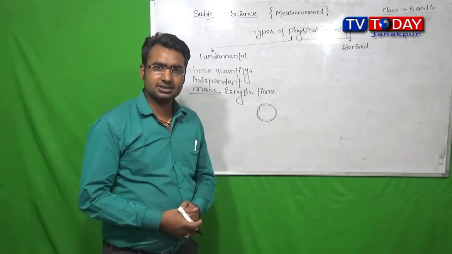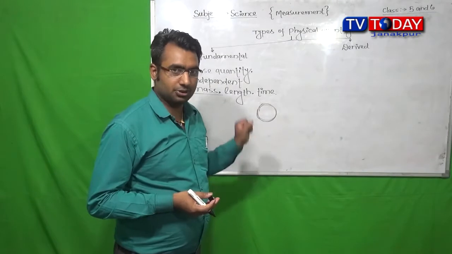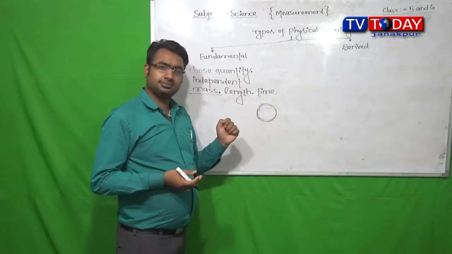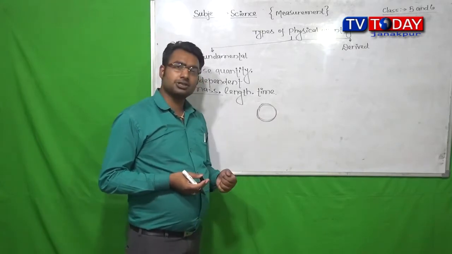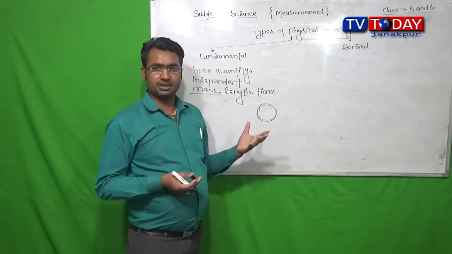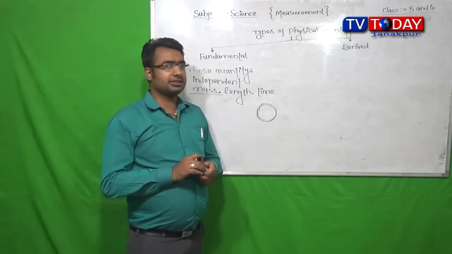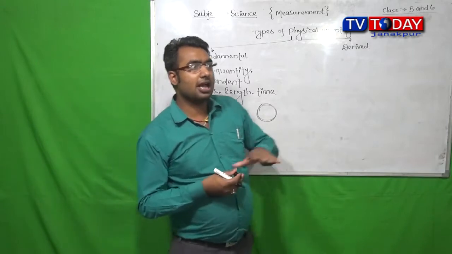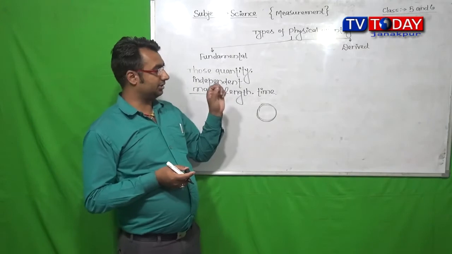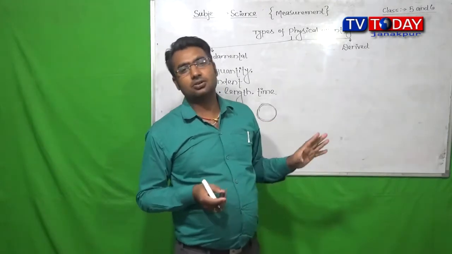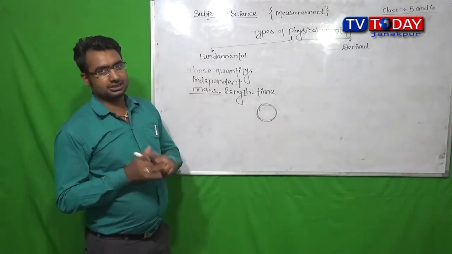So the mass of this stone can be measured without measuring the volume or the diameter of this stone, etc. If to measure a physical quantity we need not measure another quantity of the same substance, in that case the physical quantity is known as a fundamental physical quantity.